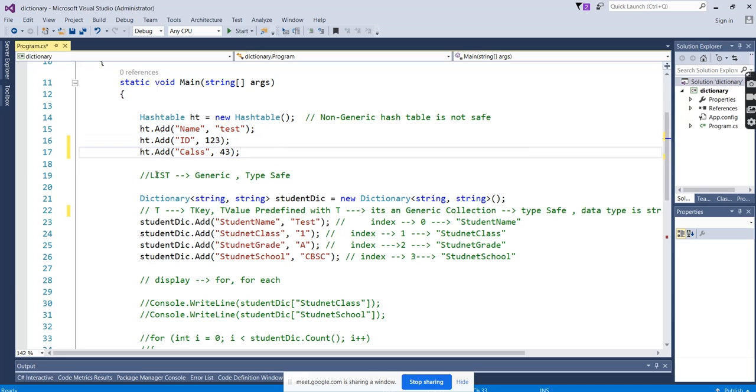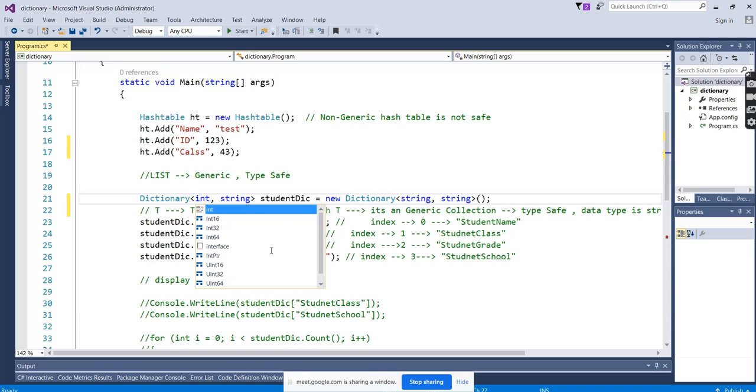But when it comes to list and dictionaries, we mention both. Like hash table, a dictionary also has key and values, but we have to mention data types for the key and value we prefer. If I want a dictionary of integer, then we have to mention integer and string.